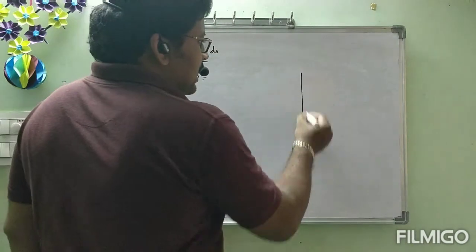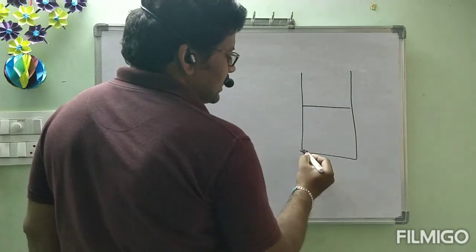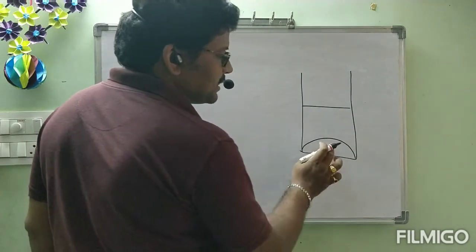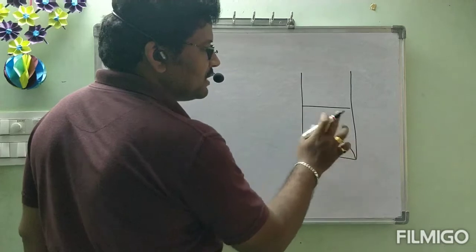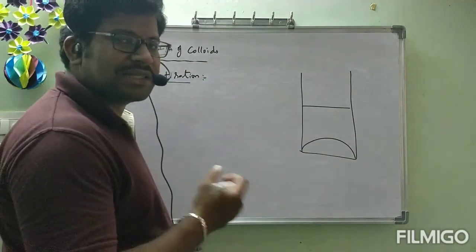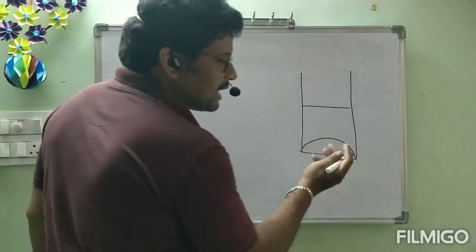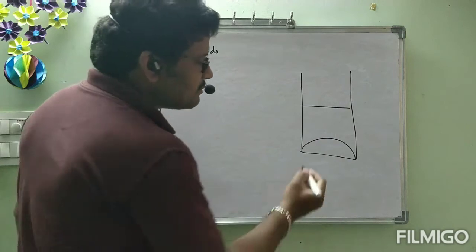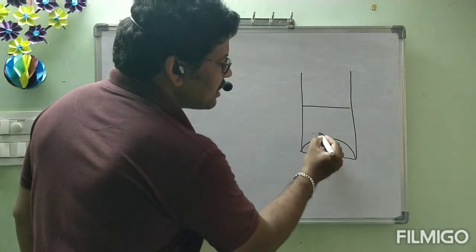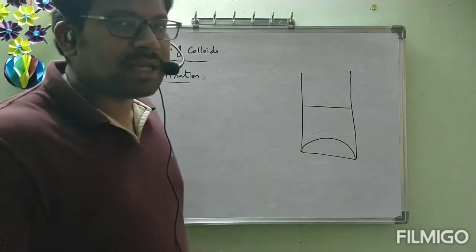Suppose we have a solution like this. Here it is entirely precipitate, and the remaining is fully solvent. This is only solute. That is called a suspension. What we are going to do: this is heavy and it is settled at the bottom. We are going to make this into small particles. We are going to break this into small particles. Suitable techniques will be there.